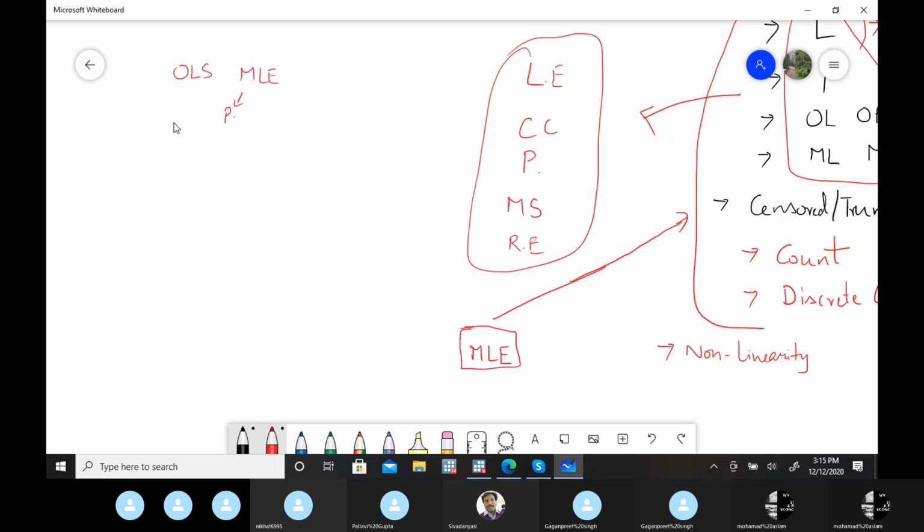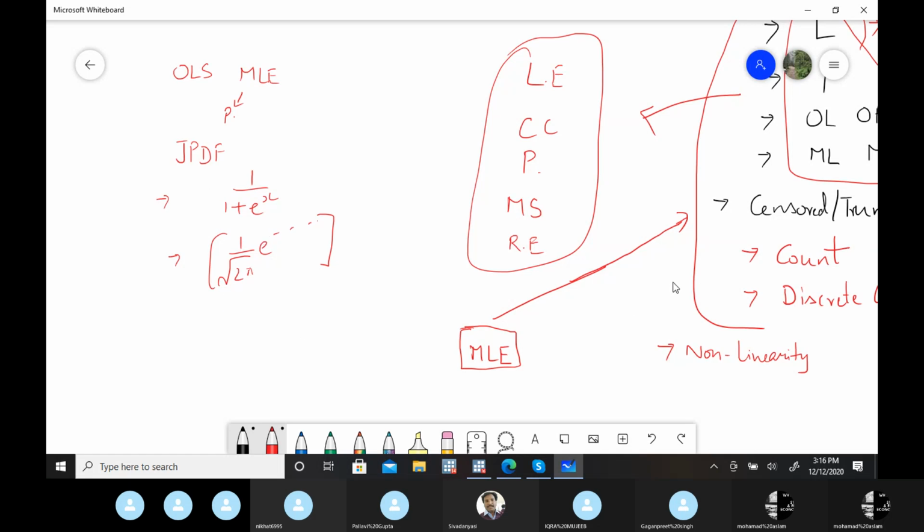In all these cases, we are applying the joint probability density function, but the equation is different in each case. I'm just giving this example: for the logistic CDF, the equation was in this particular form. For the probit model, the equation is different. I don't remember this formula, but this one is for the logit model.